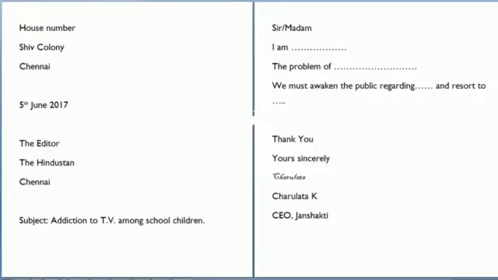You can just write that I hope you will highlight the issue in your newspaper so that the concerned authority may take suitable action regarding it. And after that you will write thanking you or thank you, and then yours sincerely. Here, one more thing you have to keep in mind: the Y of yours will remain capital but the S of sincerely will remain small. Okay, so this you have to keep in your mind.